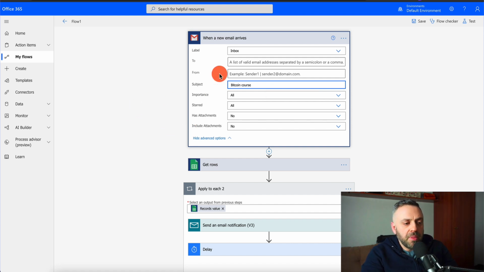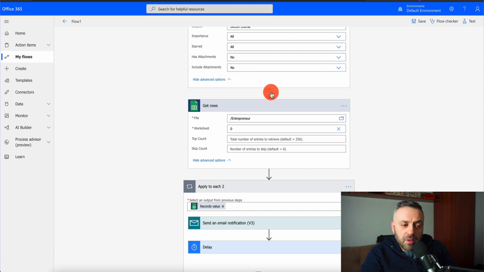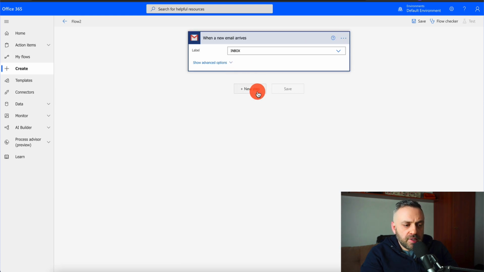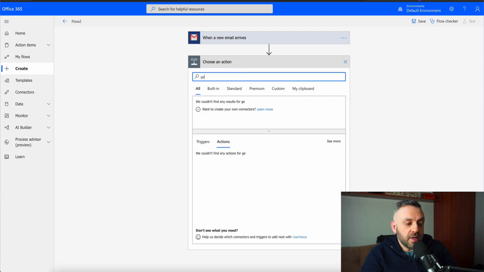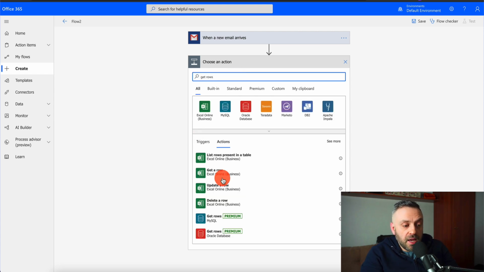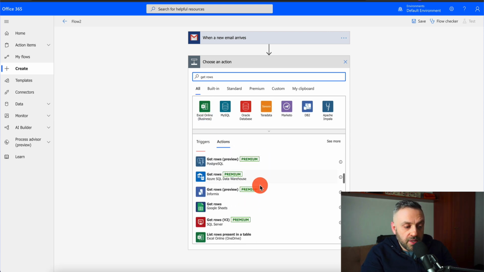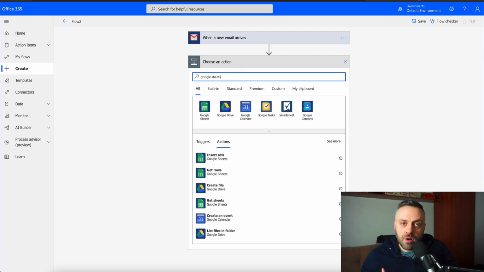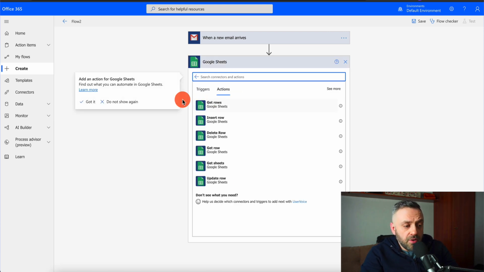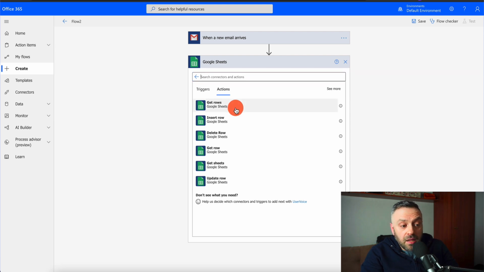Okay, so when they send you an email with this title to the specific email address, it's going to fire up this workflow, okay? The next thing that you're going to do is hit this plus button, and you're going to choose a workflow that's called Get Rows. So if I go to this designer here, I'm going to click on next step, and I'm going to choose Get Rows. I'm just going to type Get Rows exactly how you see it. Now, this is actually Google Sheets, and so you have to scroll down. You can type, so you have Google Sheets here. Another thing that you can do is type Google Sheets, because it's going to be grabbing data from Google Sheets. And so if you type Google Sheets, you can pick this one, and then you're going to see all of these functionalities related to Google Sheets. So you can pick Get Rows, okay?